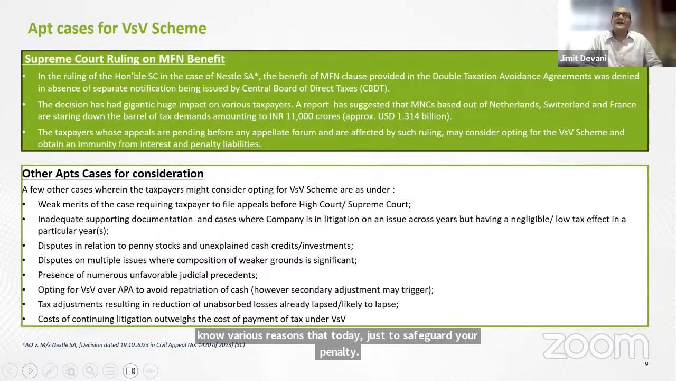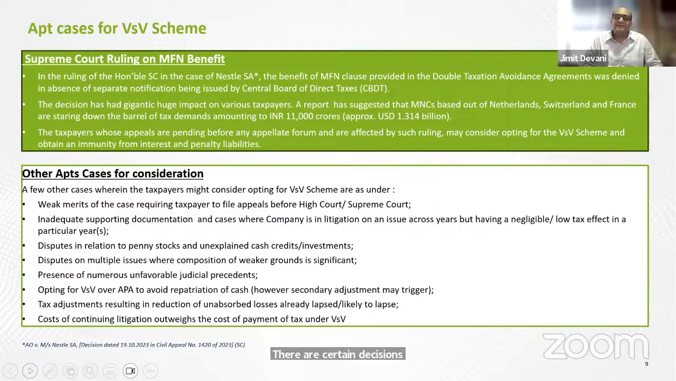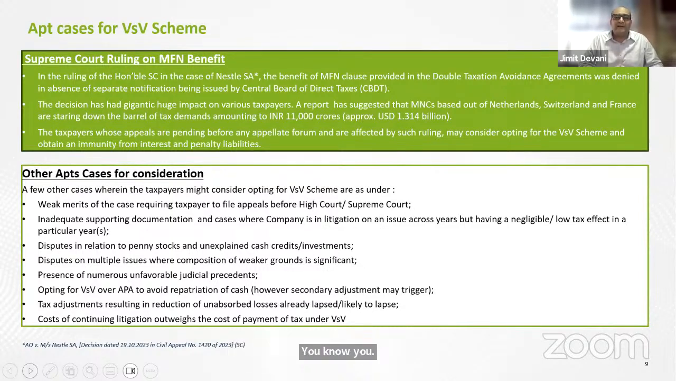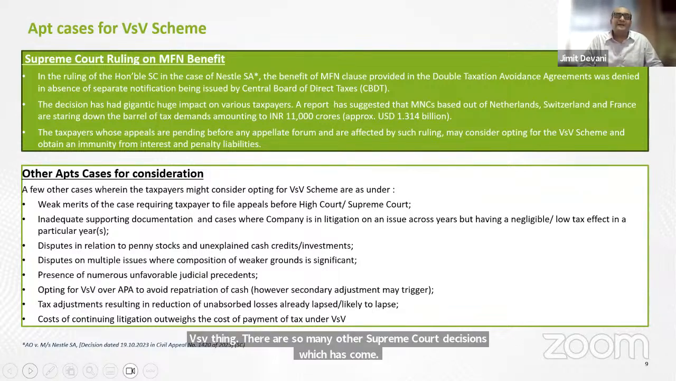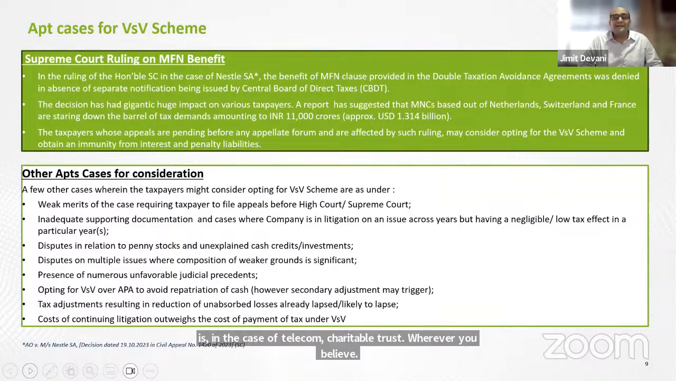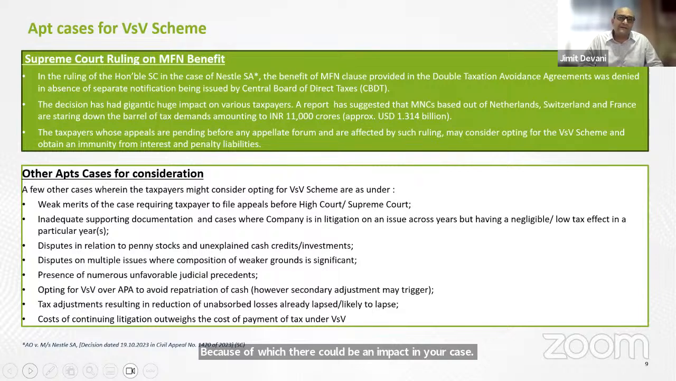There are certain decisions where the High Court and Supreme Court decision has come up. So you may want to think about whether you would have certainly paid taxes, and possibly the tax officer would have initiated penalty proceedings and possibly even levied. In such a scenario also you can think about going for a VSV. There are so many other Supreme Court decisions which have come, in the case of telecom, charitable trust, wherever you believe there could be an impact in your case, you may go for a VSV and at least just pay the tax amount and not interest and penalty.